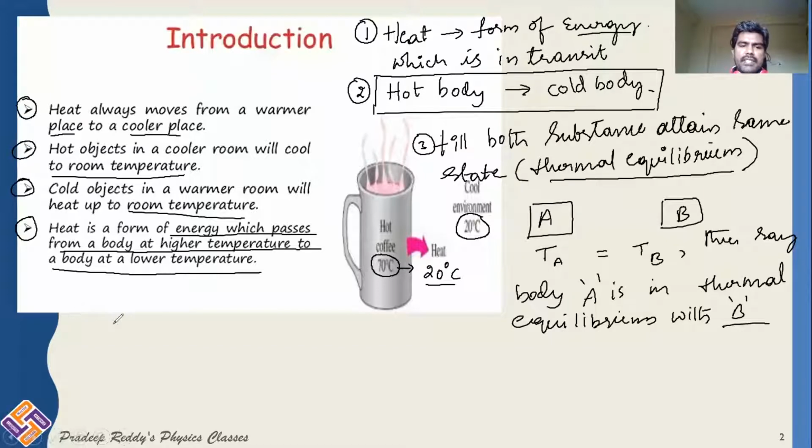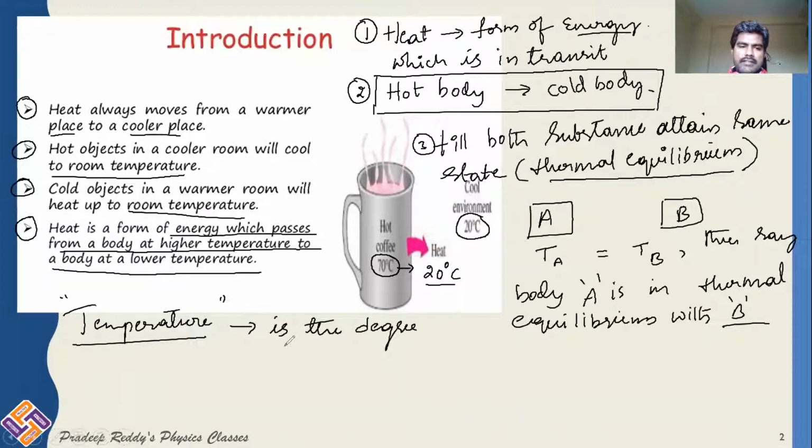So as heat is a form of energy, in order to define the state of heat energy, we need a new physical quantity called temperature. It is called temperature. Remember, heat is different, temperature is different. Heat is a form of energy. Temperature is the degree of hotness or coldness. Heat is a form of energy, whereas temperature is the degree of hotness and coldness.